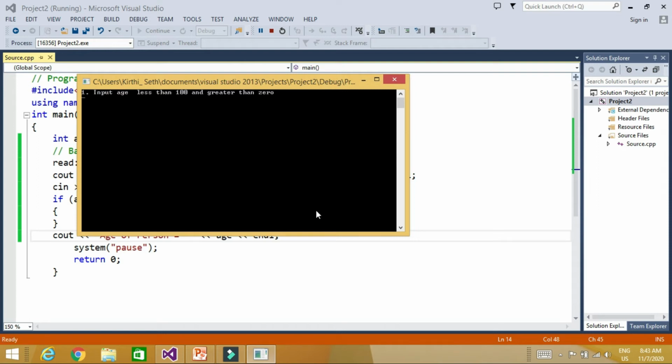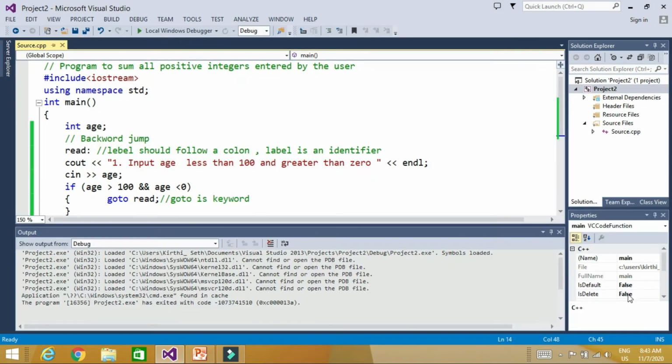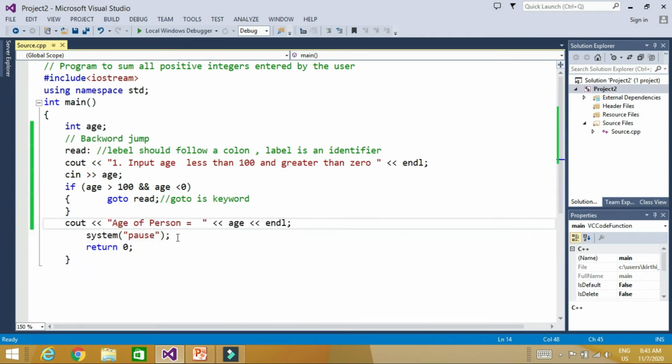Let's say I input 95. Just a minute, maybe I wrote a wrong condition. If age greater than 100 and age greater than 0, because we wrote and. Okay, or if I write it less than 0, then I should put or here. Now let's run it.